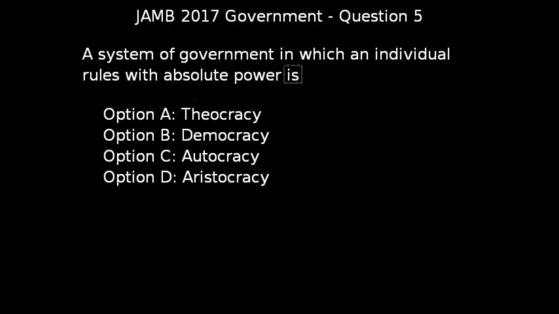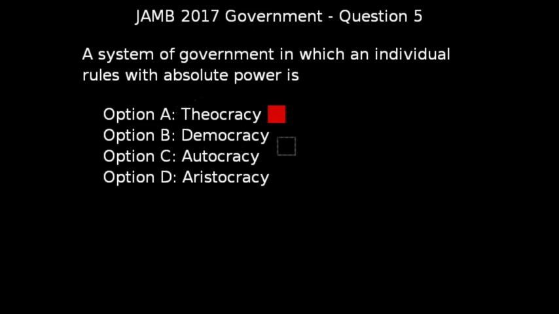Question 5 of JAMB 2017 government exam says a system of government in which an individual rules with absolute power is. Now, to answer this question, we need to understand and know each of these concepts given as options. Option A, which is theocracy, is wrong because theocracy is a political system in which leadership is vested in the hands of the clergy.